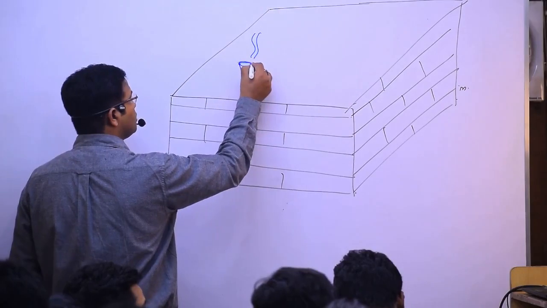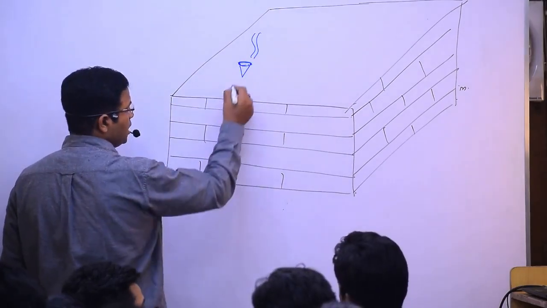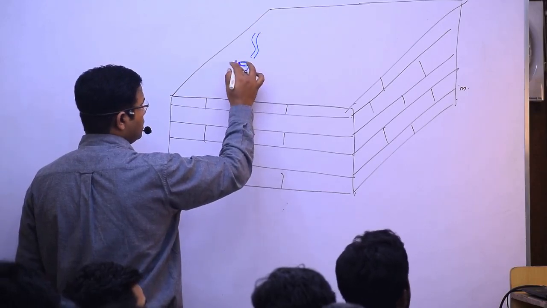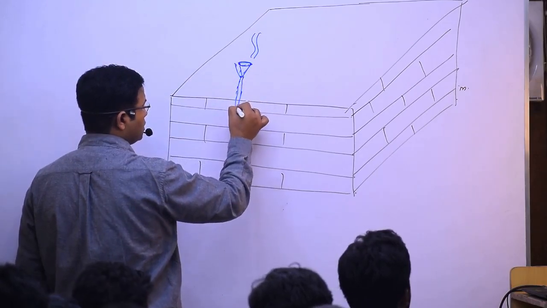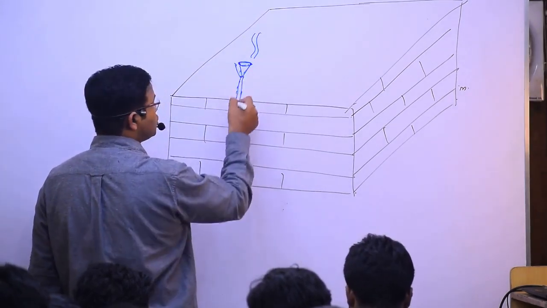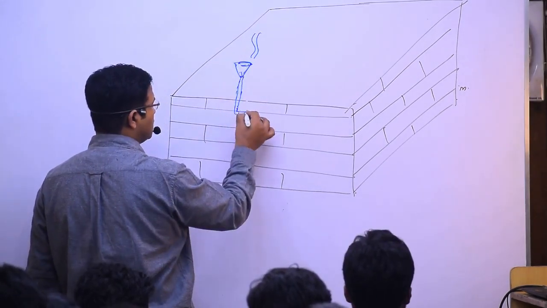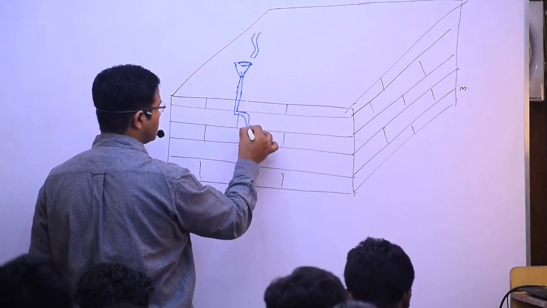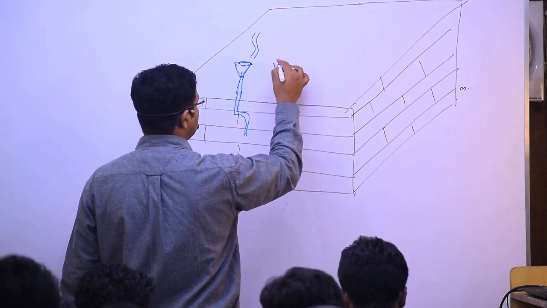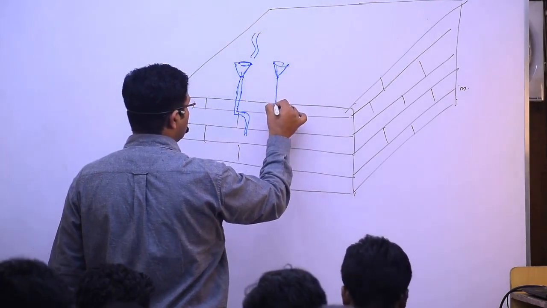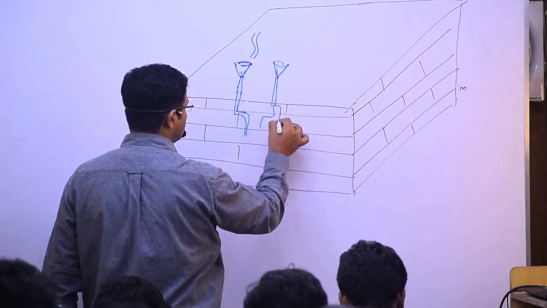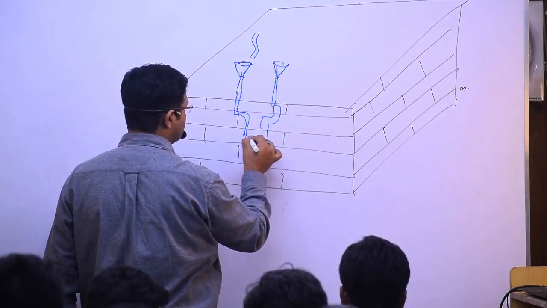Some funnel shaped structure. And through this funnel shaped structure, some dissolved water, that is limestone that has been dissolved. Only limestone has been dissolved, and then they started moving like this, and again another funnel shaped structure has been formed, and they are also making a small pipe like structure, and then it is coming over there.